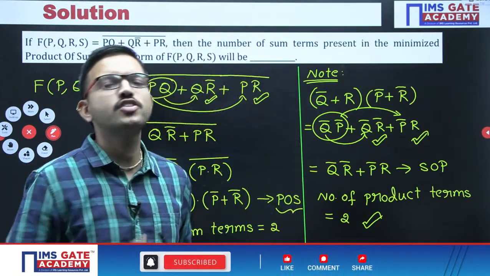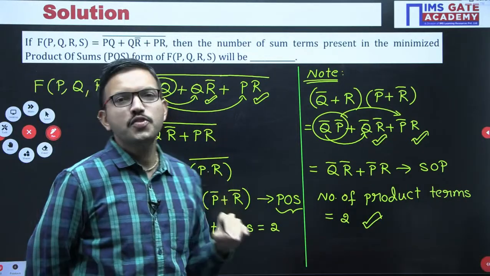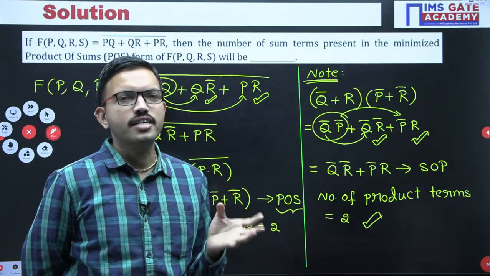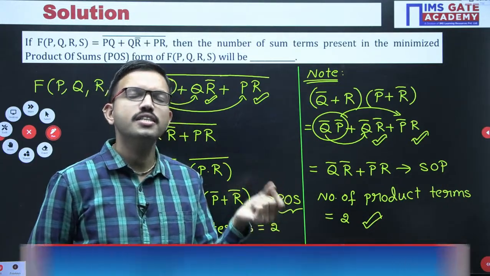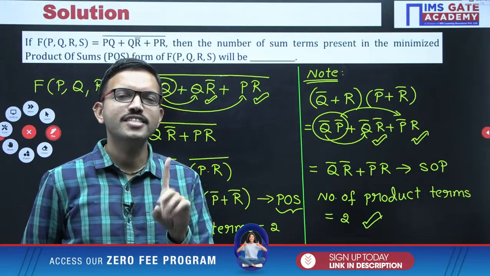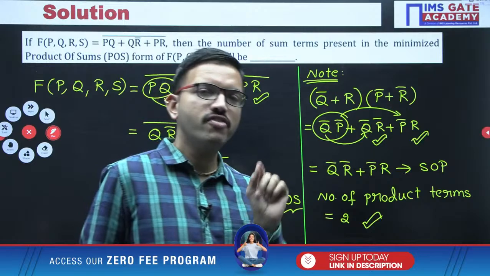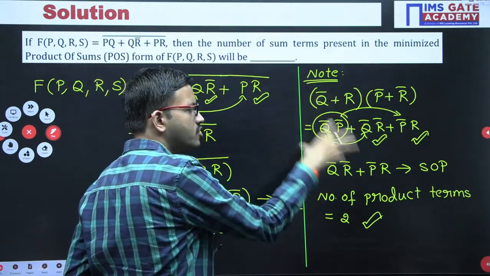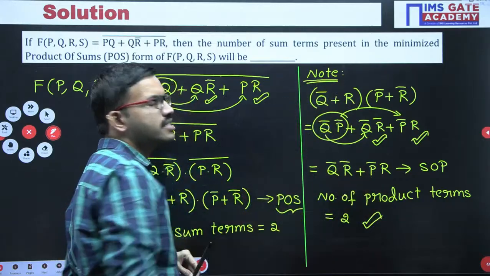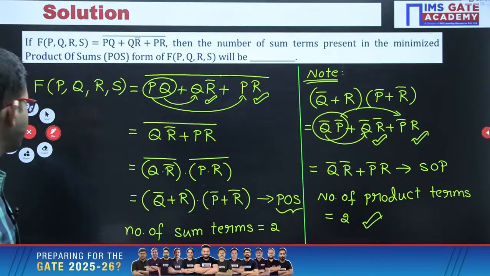You yourself should create the hint regarding consensus law. Even if you forget, or you feel that we cannot do further simplification, at that time remember I told you one Brahmastra is there in the second chapter, that is consensus law. With the help of that law, wherever there is a possibility, you can bring 3 terms into 2 terms. Otherwise, that itself is the SOP form. That's all. Okay. Yes, very good.